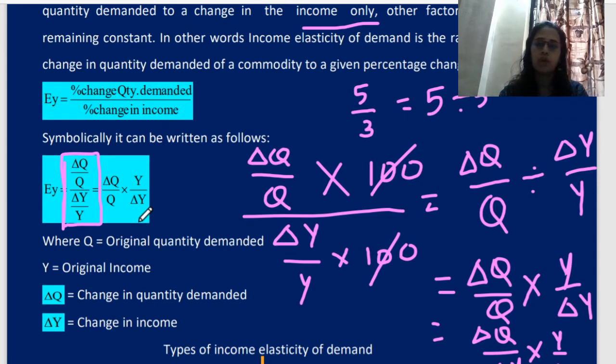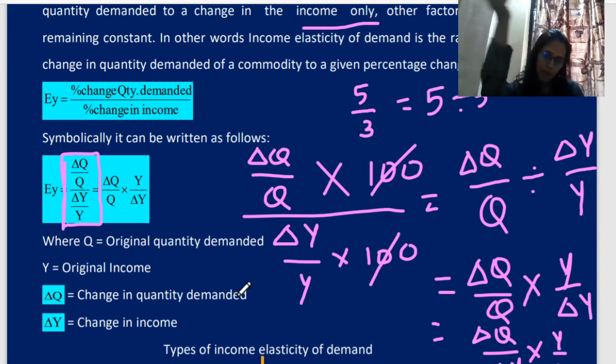Now students remember this, income is denoted by the alphabet Y. That's why we are using Y. Instead of income, we are writing Y. And we know quantity demanded is Q. Now delta. Now what is delta? Delta means change in quantity demanded. That is old and new, difference.